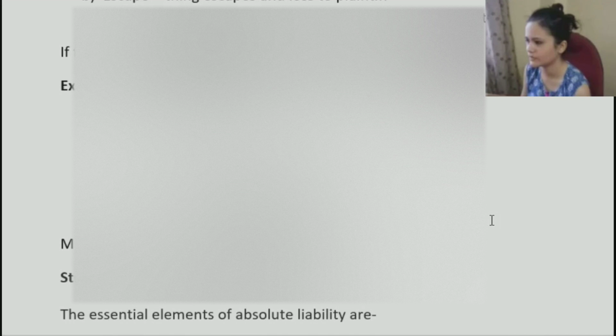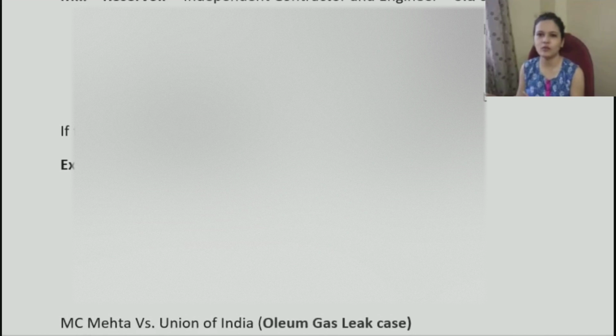Yes, ma'am. Now, these are so many grounds, 5 different grounds, and it covers almost every aspect of it, right? So what happened is, even though this rule was developed in the Rylands versus Fletcher case, it was observed that many a time people would prove one of these 5 exceptions. So it was very easy for people to escape. Even though we had this rule of strict liability, it was very easy for the person to prove any of these defenses and just escape from their liability.